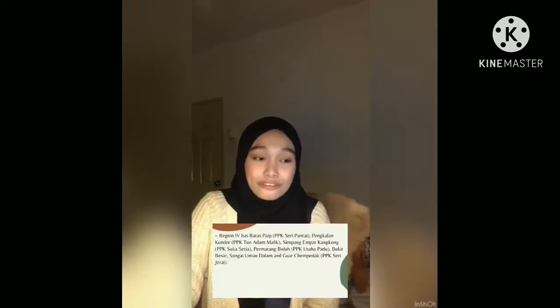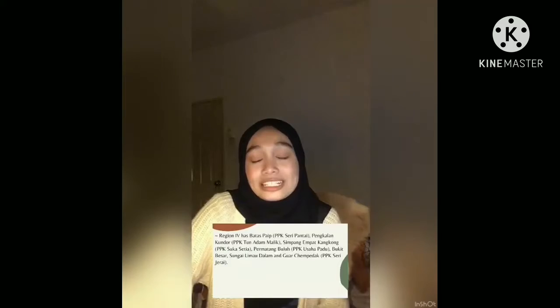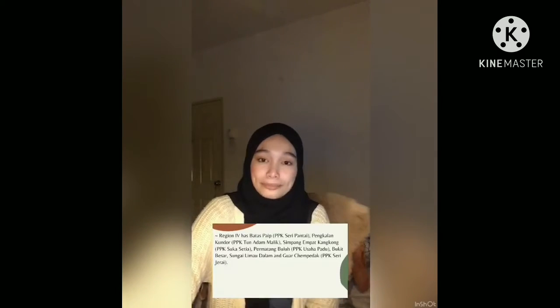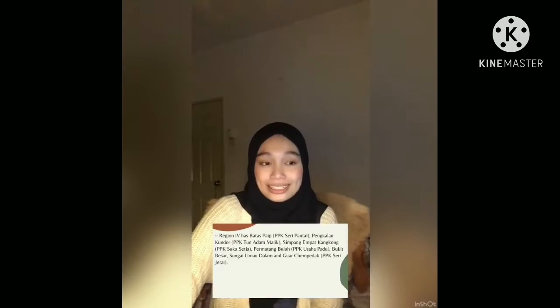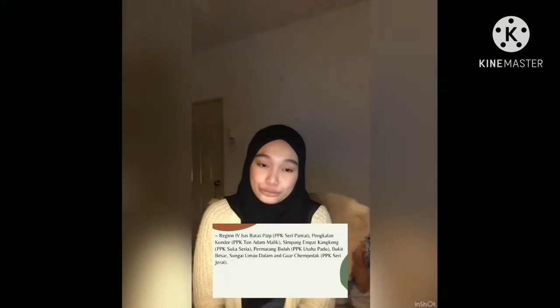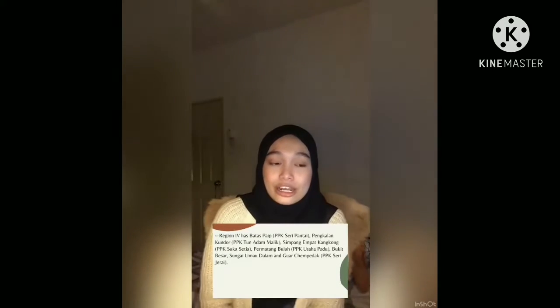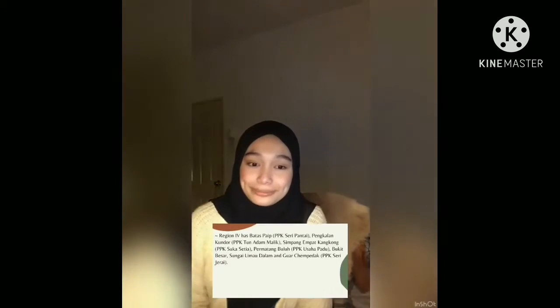In region 4, we have Batas Pipe, which is PPK Seri Pantai, Pengkalan Kundur, PPK Tun Adam Malik, Simpang 4 Kangkung, PPK Suka Setia, Permata Buloh, PPK Usaha Padu, Bukit Besar, Sungai Limau Dalam, and Guar Cempedak, PPK Seri Jerai.